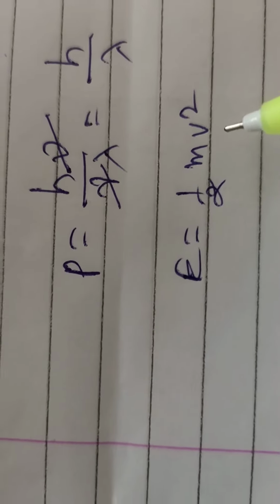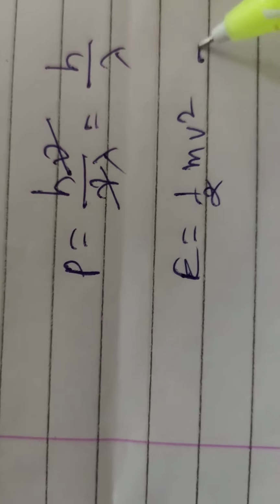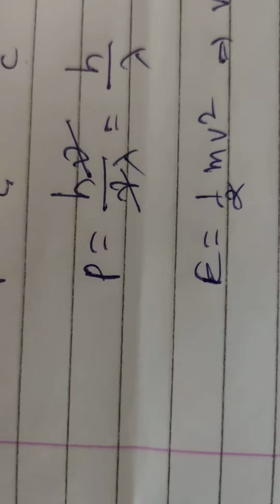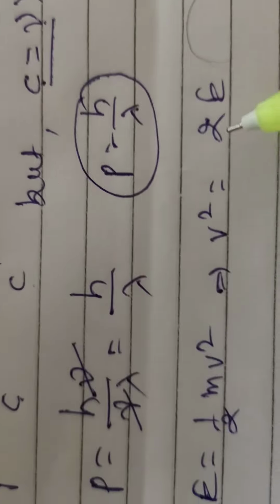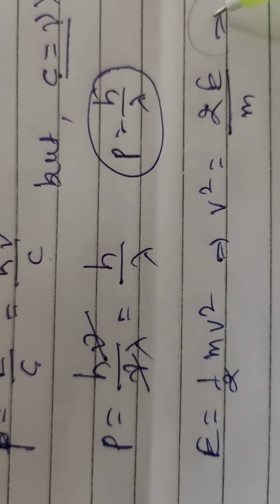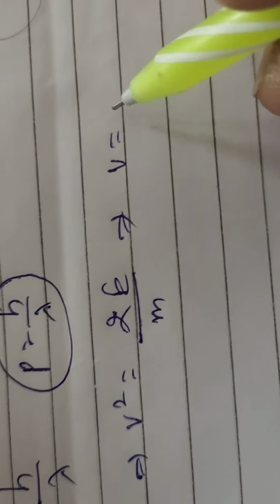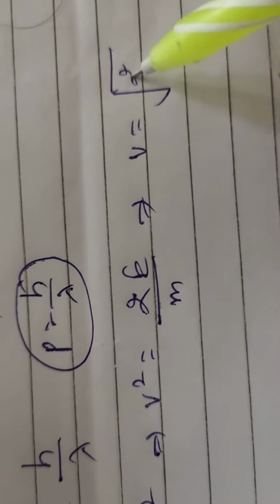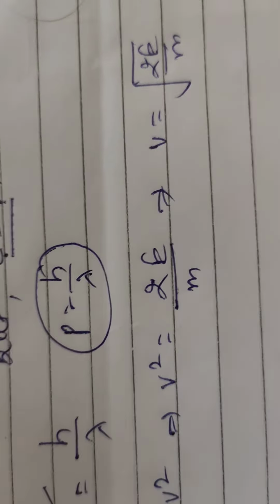From this equation, v square is equal to twice E upon m. Therefore v is equal to under root of twice E upon m.